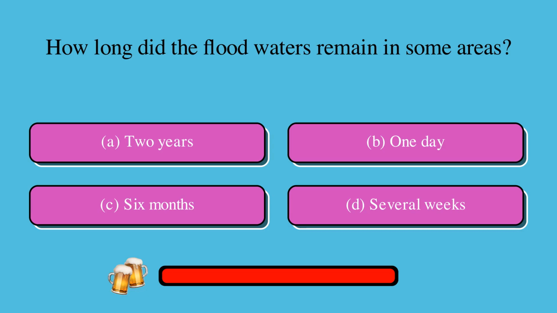How long did the floodwaters remain in some areas? Is it A, 2 years, B, 1 day, C, 6 months, or D, several weeks? The correct answer is D, several weeks.